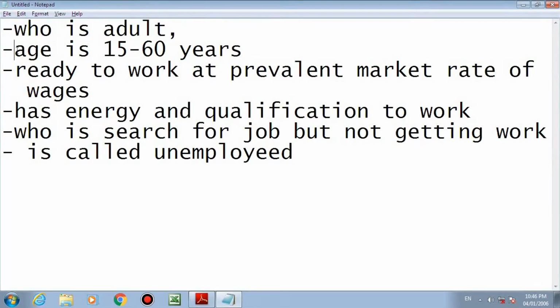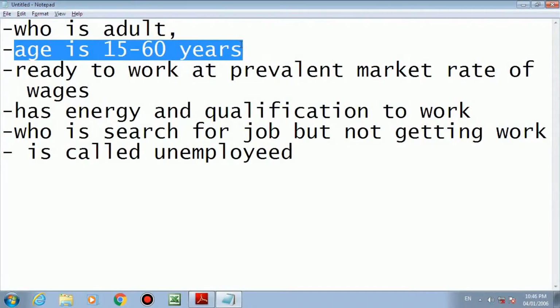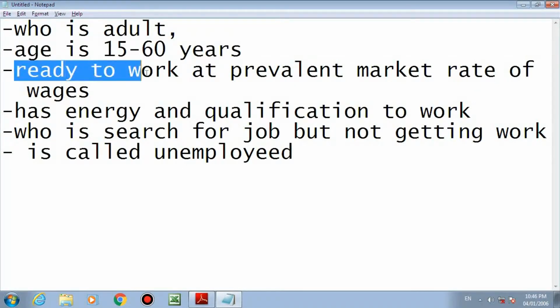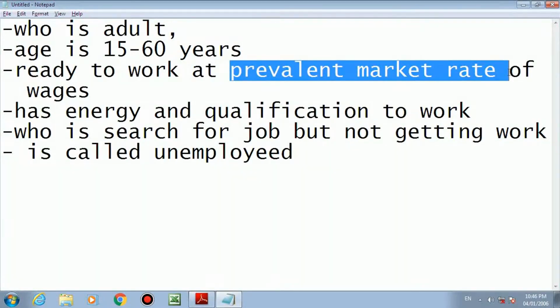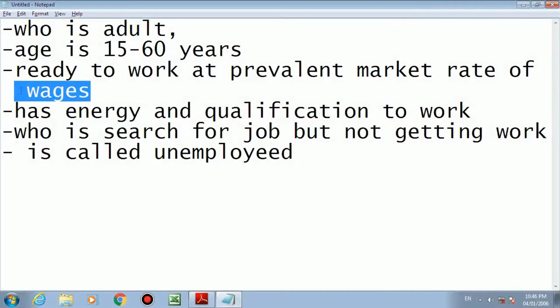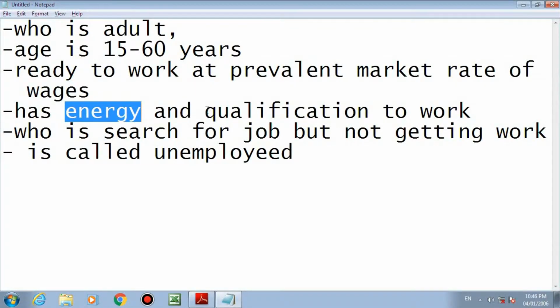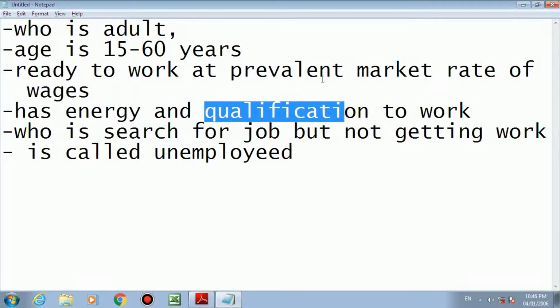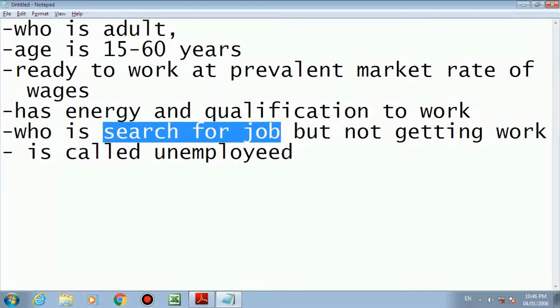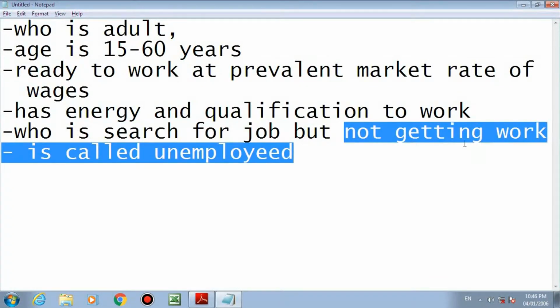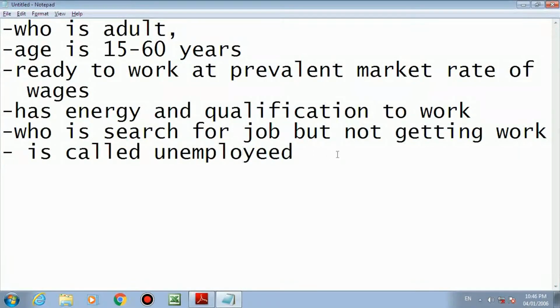Point number 2, age is 15 to 60 years. Point number 3, ready to work at the prevalent market rate of wages, meaning no argument about salary, ready to work at whatever salary is going on. Has energy and qualification to do the work, and is searching for a job, but in spite of all this is not getting work, then that person is called unemployed.